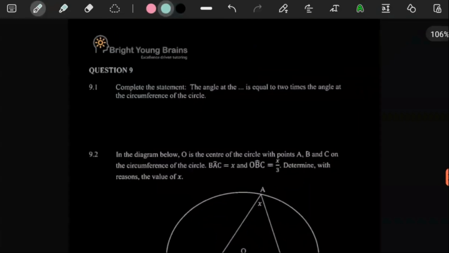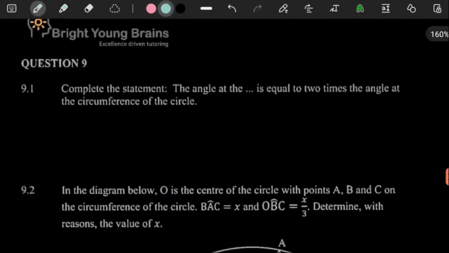Question 9. This one is looking quite interesting. Question number 9 says the following: complete the statement. The angle at the center is equal to 2 times the angle at the circumference of the circle. The reason I already said center here is because I had already seen this whole 2 times angle. The statement says anytime you have an angle at the center of the circle, it will always be 2 times the angle at the circumference.